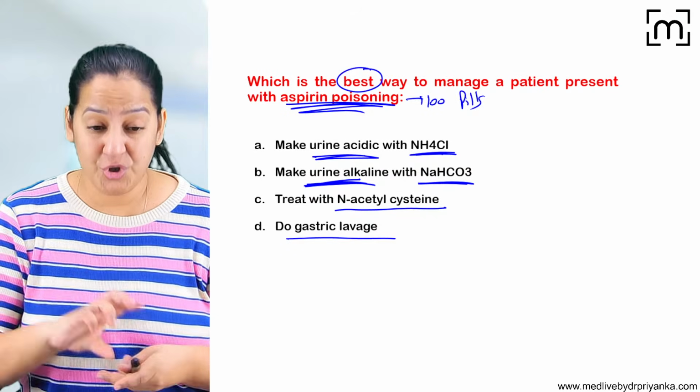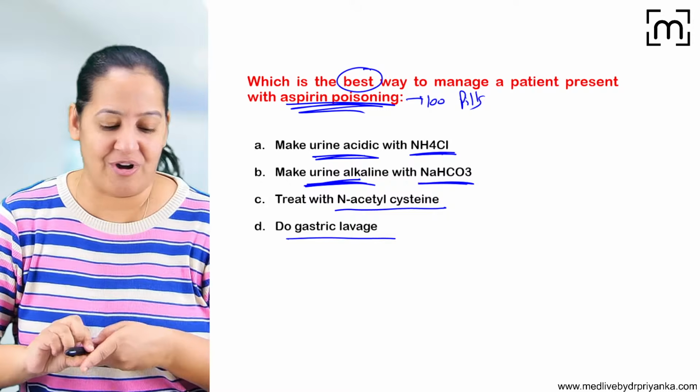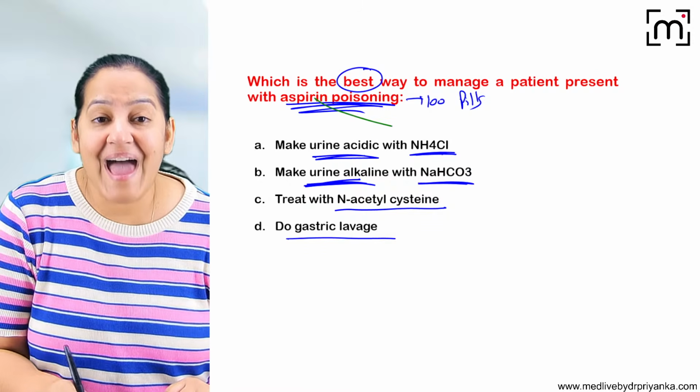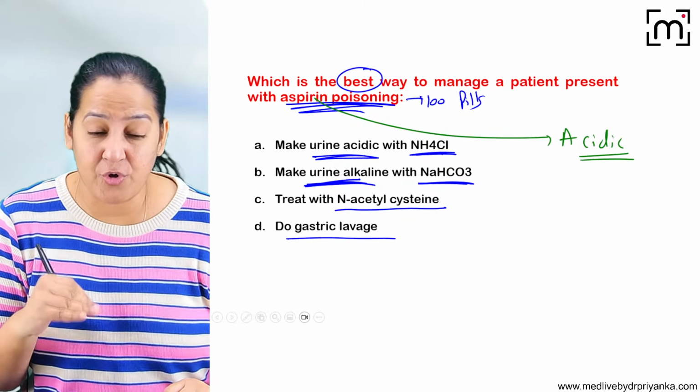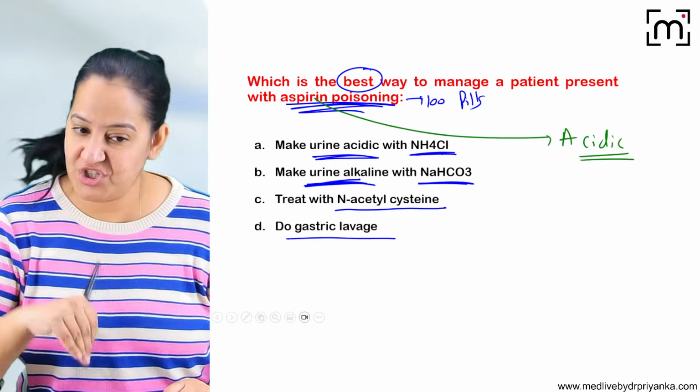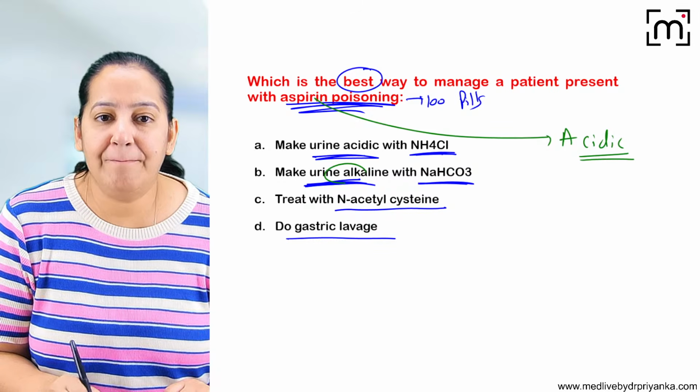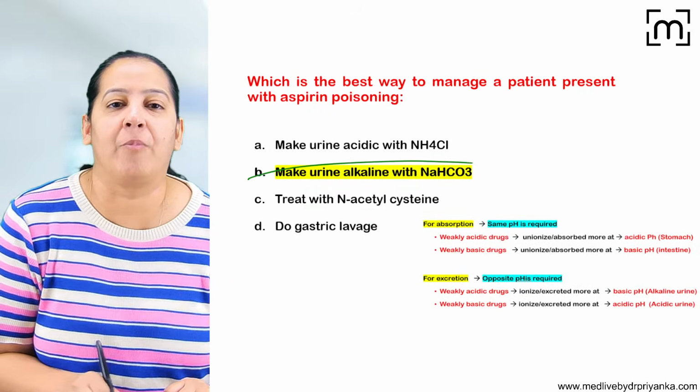You should know whether aspirin is an acidic drug or a basic drug. First you tell me. So aspirin is an acidic drug. You should know. So to excrete the acidic drug, we want to make the urine basic. For excretion, opposite medium is required. So we will basify the urine by starting the drip of sodium bicarbonate.